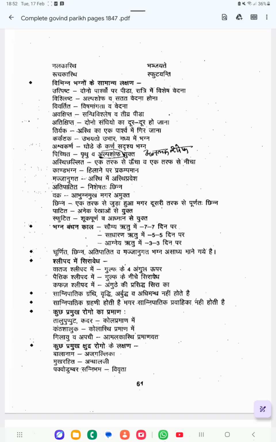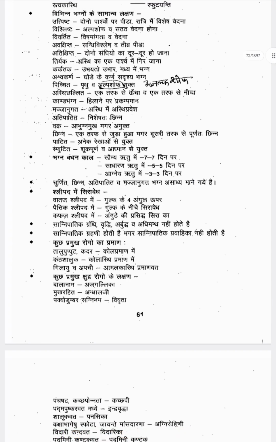Next one is Kshudra Roga Lakshanas. Balanam Ajagallika: Ajagallika is a blister formation, and it usually occurs in children. Then Mukharehita Andhalaji: here also you get severe blister formation, but it does not occur on the face. You get this eruption on the rest of the body parts, and that is called Andhalaji.